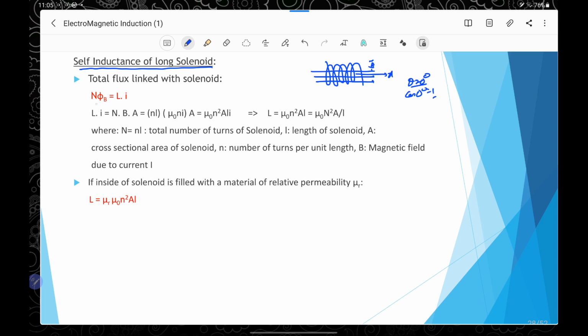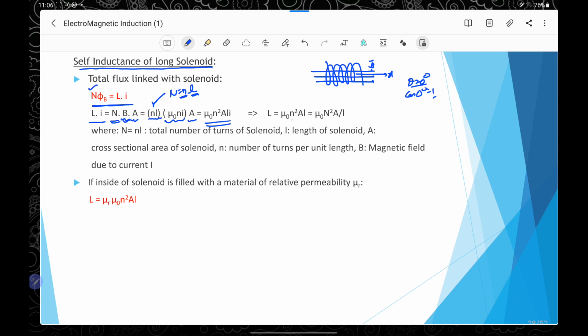Therefore, using the flux linkages equal to Li relation, we put the values: Li equal to N phi B, where N is the total number of turns, B is the magnetic field inside, and A is the area of the turn. Here N equal to nL, where n is the number of turns per unit length, small n, and L is the total length of the solenoid. So N, capital N, can be replaced by small n into L. And this is the magnetic field inside due to the solenoid, multiplied by area.